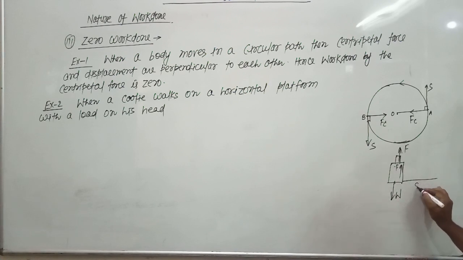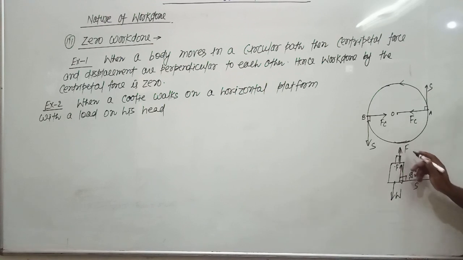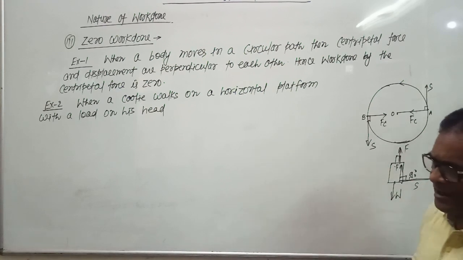So F and S are perpendicular to each other. The force acting on the head of the coolie in the upward direction is F, and the displacement is in the horizontal direction. So the angle between the force and displacement is 90 degrees.